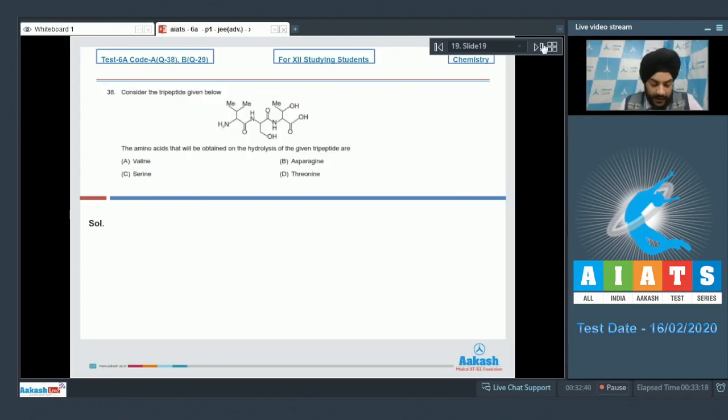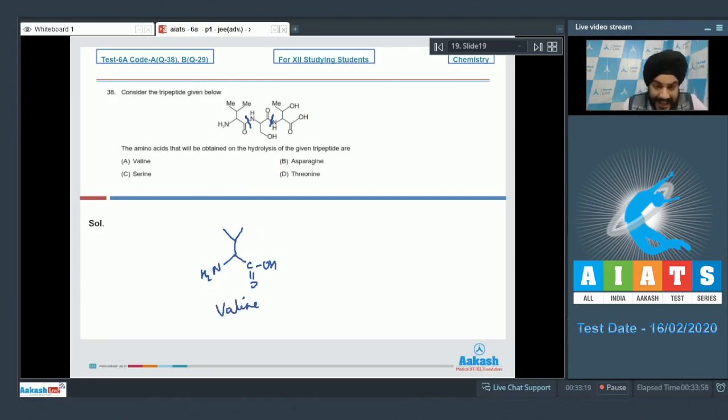Question number 38. Consider the tripeptide given below. So we've been given a tripeptide, and the examiner seems to be interested in the amino acids that will be obtained on the hydrolysis of the given tripeptide. So students, if we talk about the hydrolysis of this given tripeptide, the amide linkages will be hydrolyzed. And if I talk about the 3 amino acids that will be generated, the first acid will be this one, and we know that this is valine.